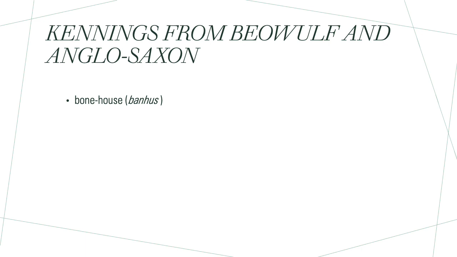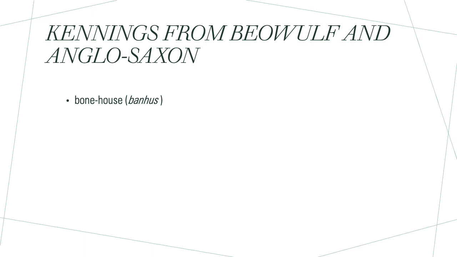So here we see some examples of kennings, and here's where you can start to understand the figurative aspect of this language. This isn't literal, it's using words and associations and images relating to the referent, to the thing that you're describing, but you're using quite abstract ideas and putting them together. So the first one is bone house.